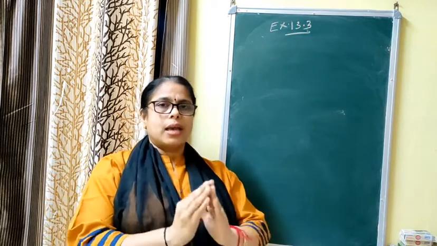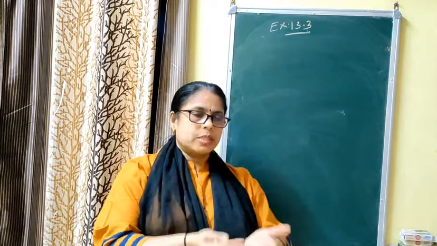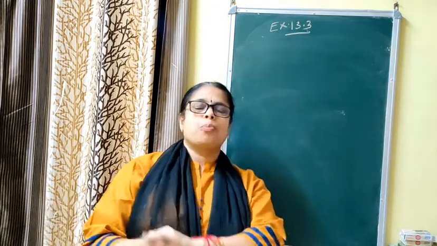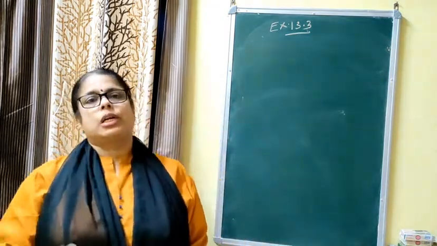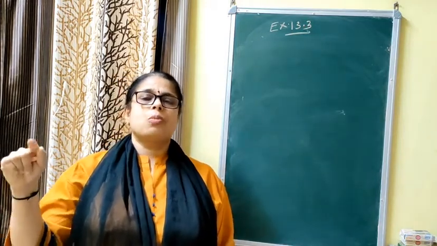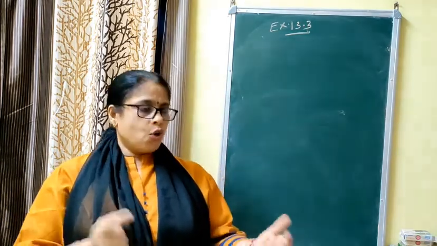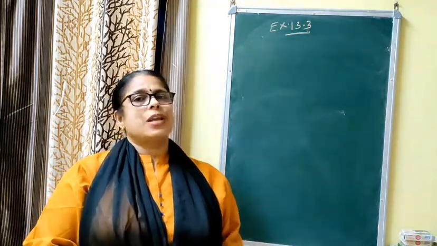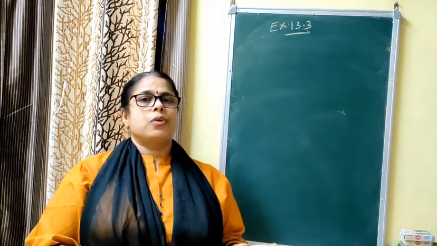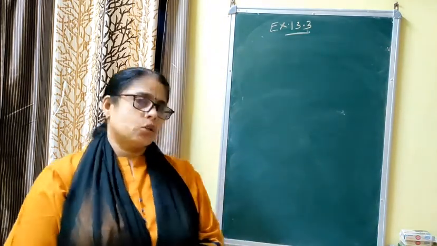There is a well, whose height and radius are given, and soil is dug out from it to build a platform whose length and breadth are given; we have to find the height. Since length and breadth are given, the platform is in the shape of a cuboid. You know the volume of a cuboid is L into B into H. Since the well is in the shape of a cylinder, the volume of earth dug out is pi r square H. If you equate both, you can find the height of the platform.